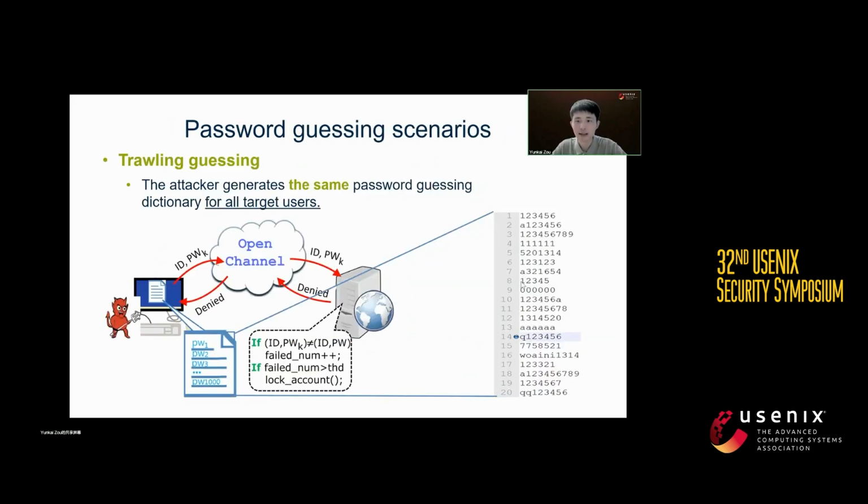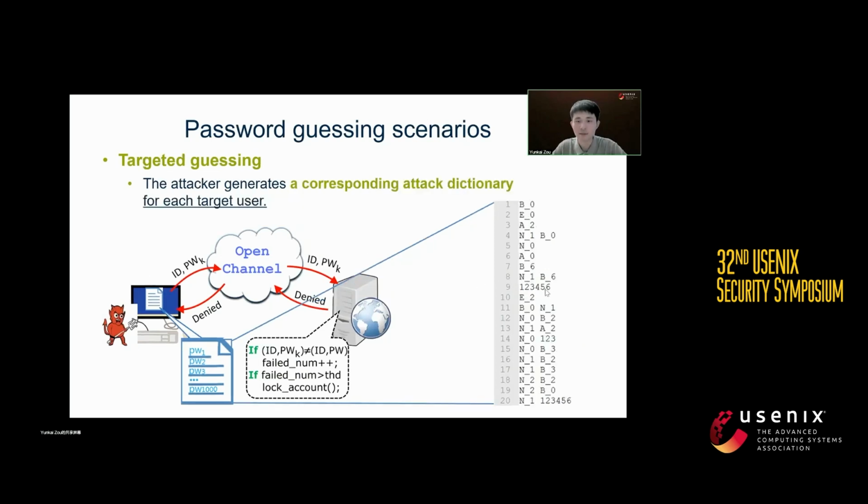Before starting, I will introduce the two most typical guessing scenarios. The first is the trawling guessing scenario. In this scenario, the attacker generates the same password guessing dictionary for all attack targets. The second is the targeted guessing scenario. In this scenario, the attacker generates a corresponding attack dictionary for each target user. Here, the label on the right represents the personal information of the target user. For example, B sub-0 represents the birthday of the target user.